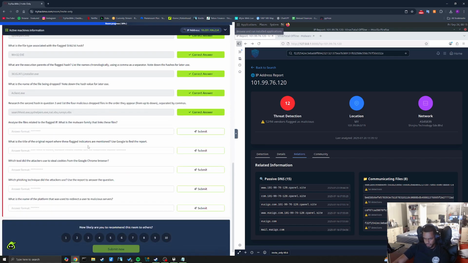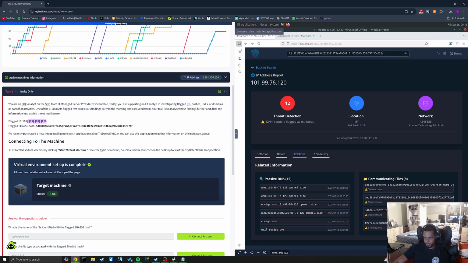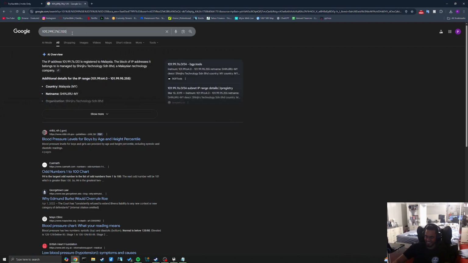What is the title of the original report where these flagged indicators are mentioned? So let's look at this defanged IP. I'm going to put that in my Google, defanged. And I'm getting blood pressure levels for boys of my age. That's great. Why didn't I get that? Okay.